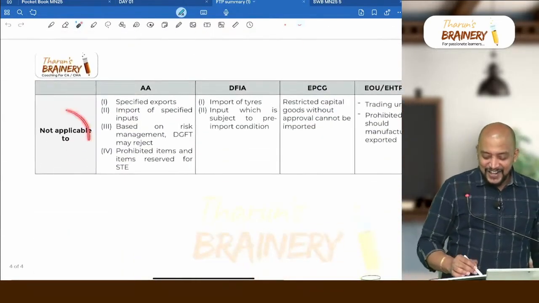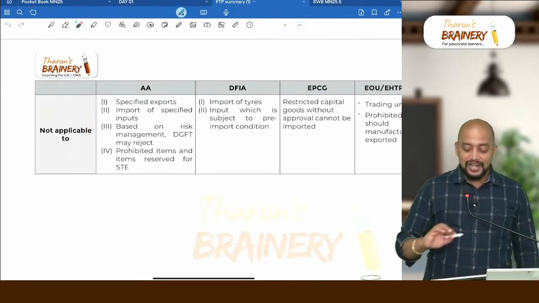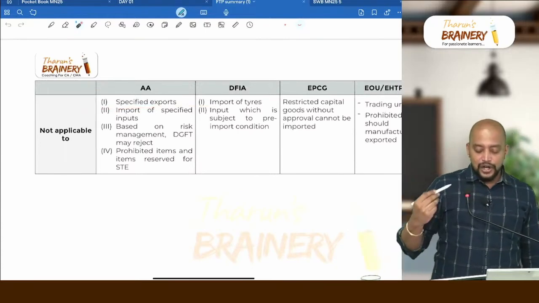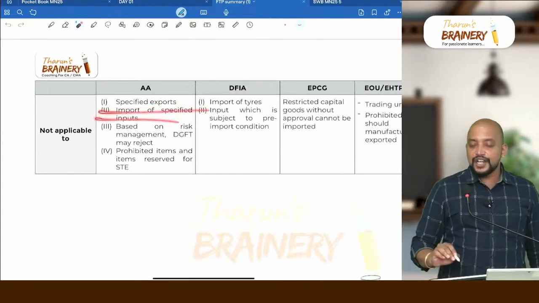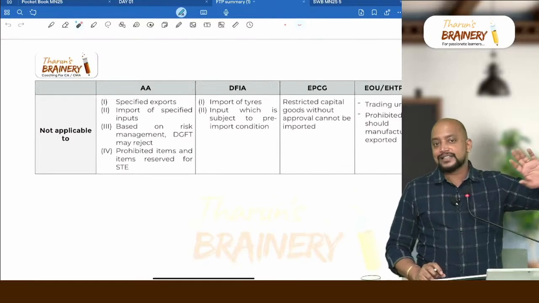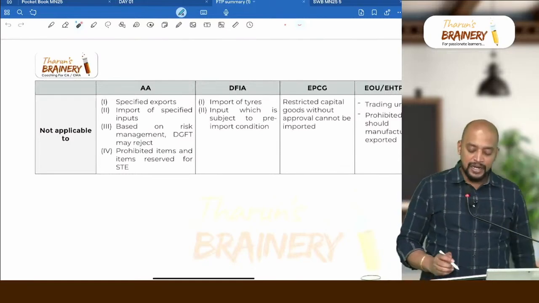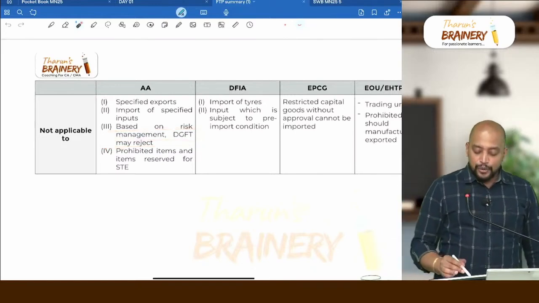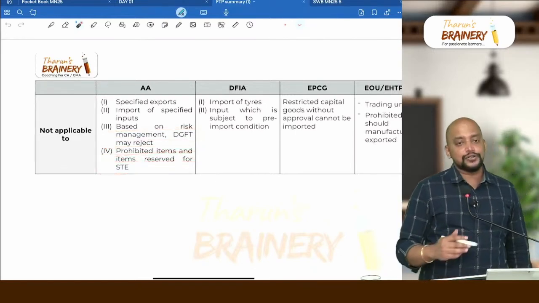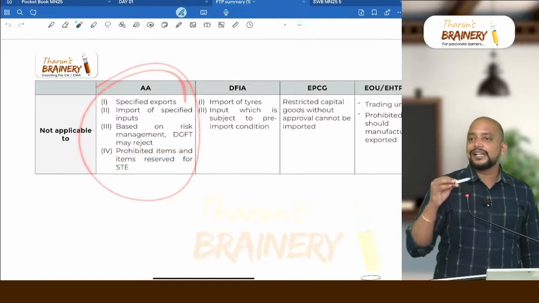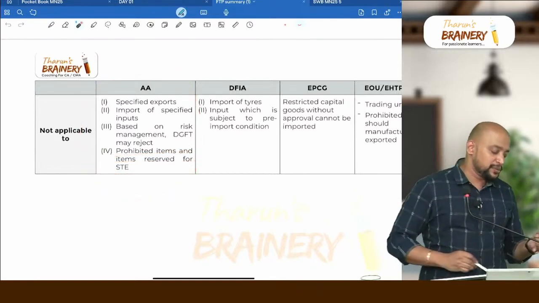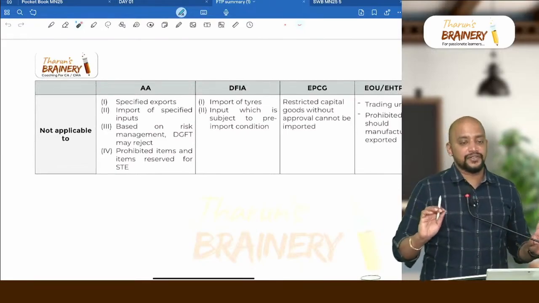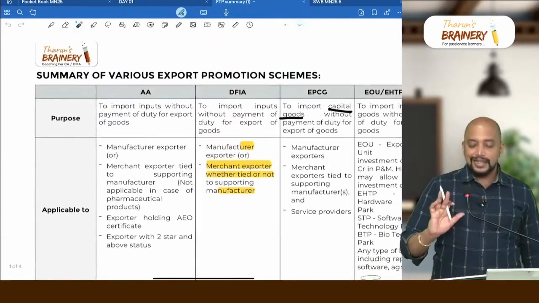So certain imports are not applicable. Specified exports, they have listed out some cases where it is not applicable. And import of specified inputs, certain inputs not allowed under this scheme, certain goods are not allowed as export, and based on risk management DGFT may reject the application when we make it. And prohibited items and items reserved for STA are also not applicable. So these are some ineligible cases for advance authorization: notified inputs, notified exports, based on risk management, prohibited items and items reserved for STA. So that is about this AA.